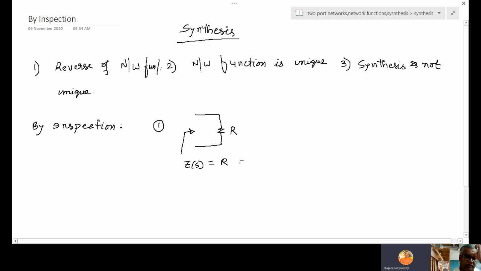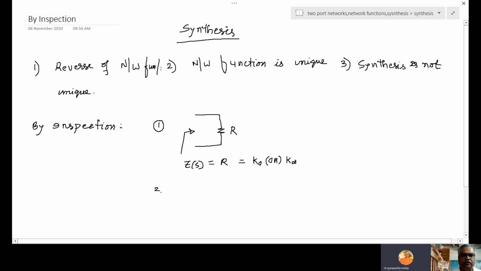This R we can represent with either K0 or K infinite. I don't care, anything you can use, either K0 or K infinite. They are again constants only, because the resistor value is a constant.